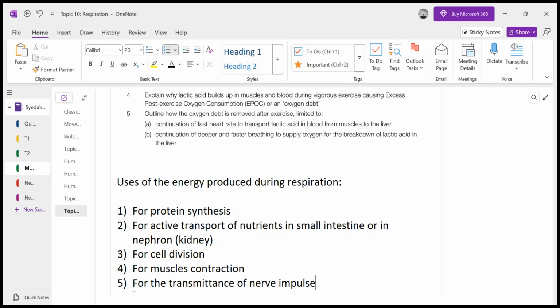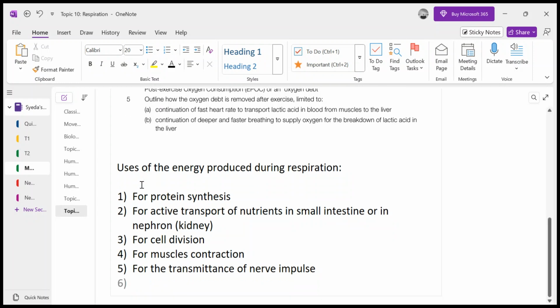Now, what are receptors and effectors? This is what we are going to discuss, inshallah, in coordination and control, which is the next topic after respiration. Now, the sixth, is there anything else which I haven't discussed?